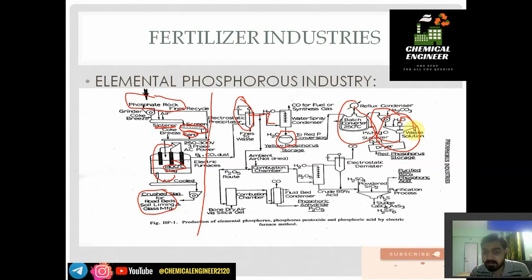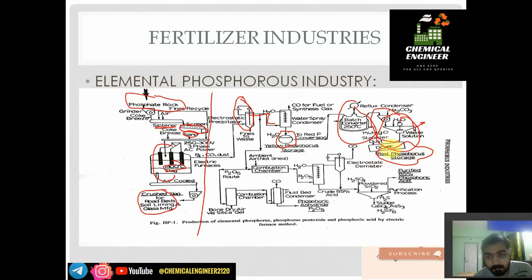Why are we using the washer? That is to remove wastes, that is carbon monoxide gas if present. H2O will wash it. Na2CO3 is used to remove the traces of yellow phosphorus. After washing we dry the product obtained from the washer, and this is stabilized with 1% magnesium oxide. This is a dust stabilizer. The traces of yellow phosphorus, if present, are stabilized using magnesium oxide. After drying we get red phosphorus solid.